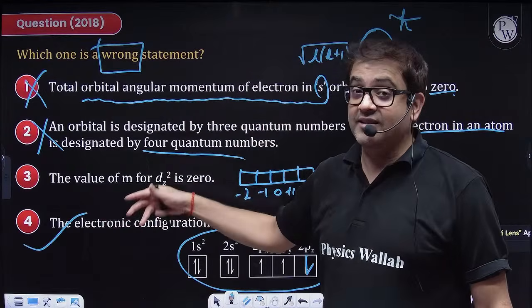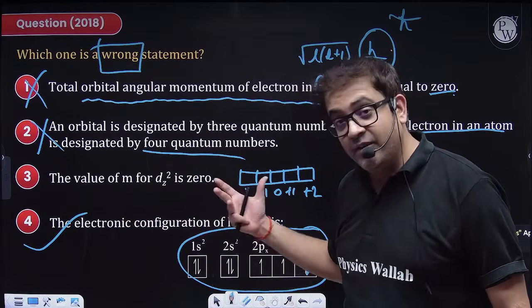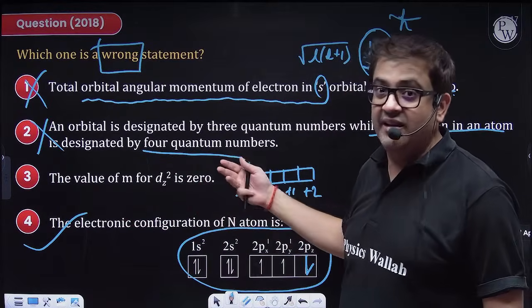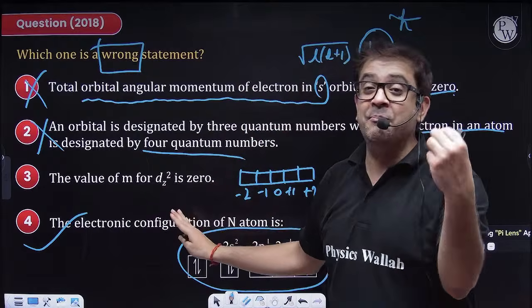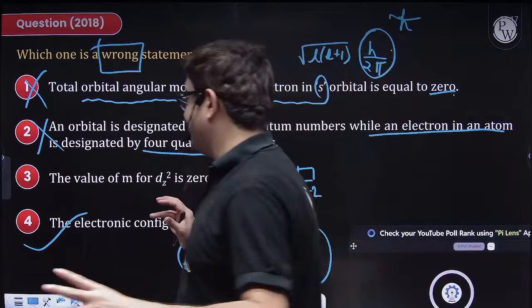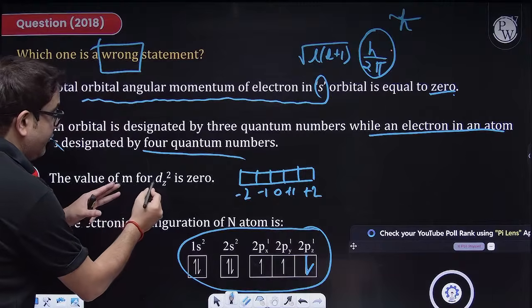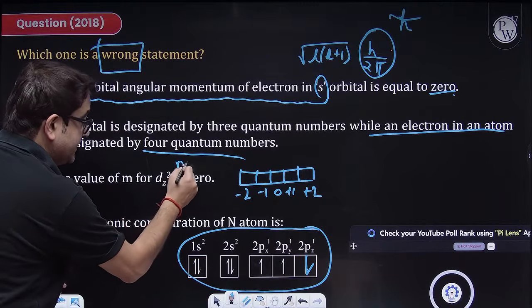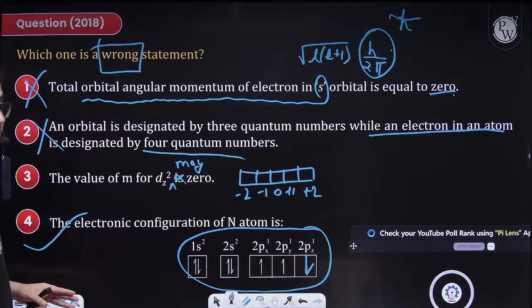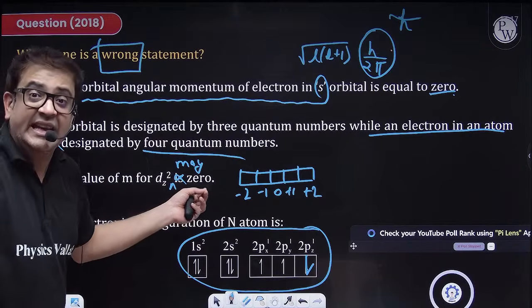I'm not saying 3 is a perfect option, but if you compare with 4, 3 is relatively better, because dz square may have, what should be the best statement over here? The value of m for dz square may be 0. Yes, then it will be perfectly correct. But it is 0. Yes, it can be 0.